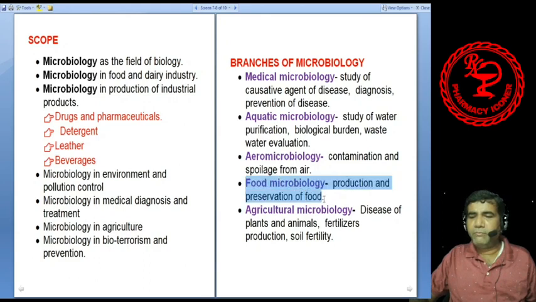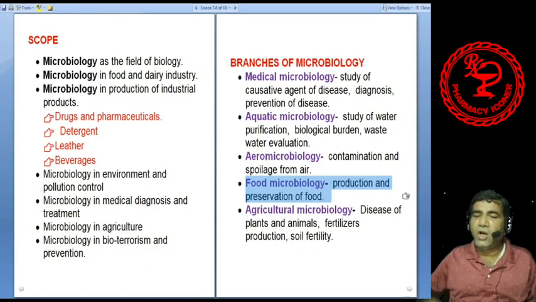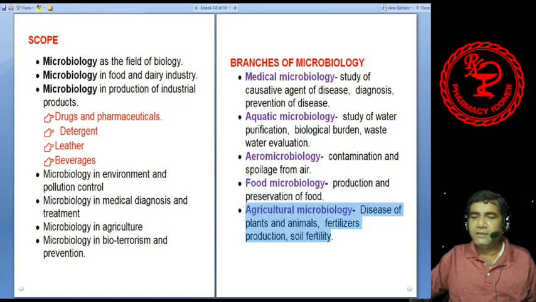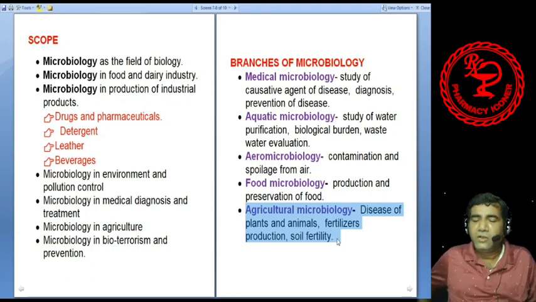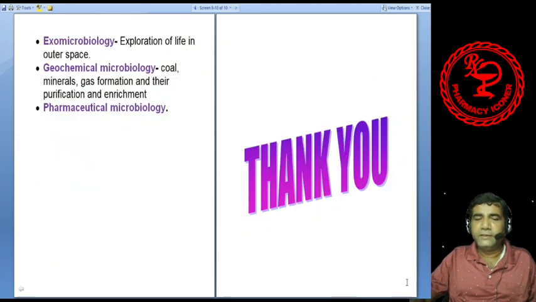We have already partially discussed that the microbiology involved in the production of food material and preservation of food material is called food microbiology. Then agricultural microbiology, as we have discussed earlier, that is the diseases of plants and animals, study of fertilizer, production of fertilizer, soil fertility, microbial burden of the soil, etc. are studied in agricultural microbiology.